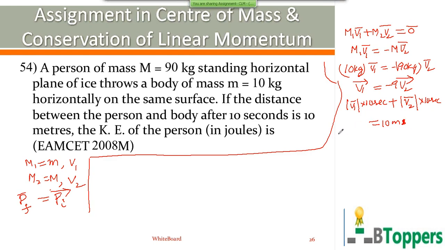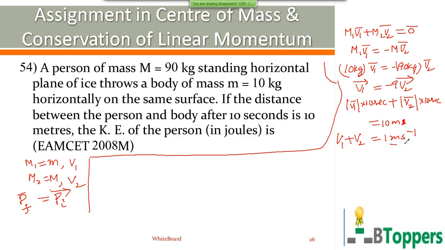That means the sum of the magnitudes of the velocities of the two bodies will be equal to 1 meter per second. To simplify the previous equation, V1 is the modulus of V1 bar and V2 is the modulus of V2 bar. That means the magnitude of the relative velocity of mass small m with respect to capital M will be 1 meter per second.